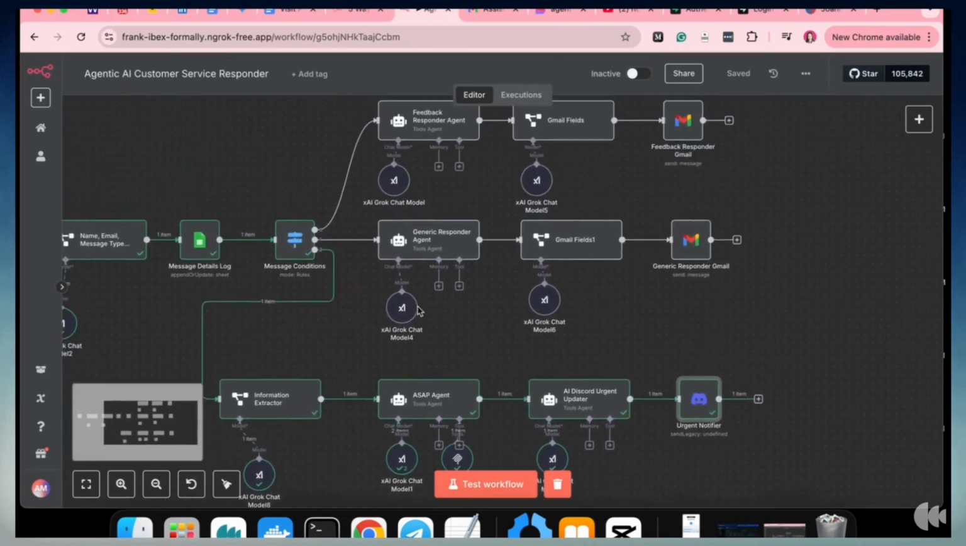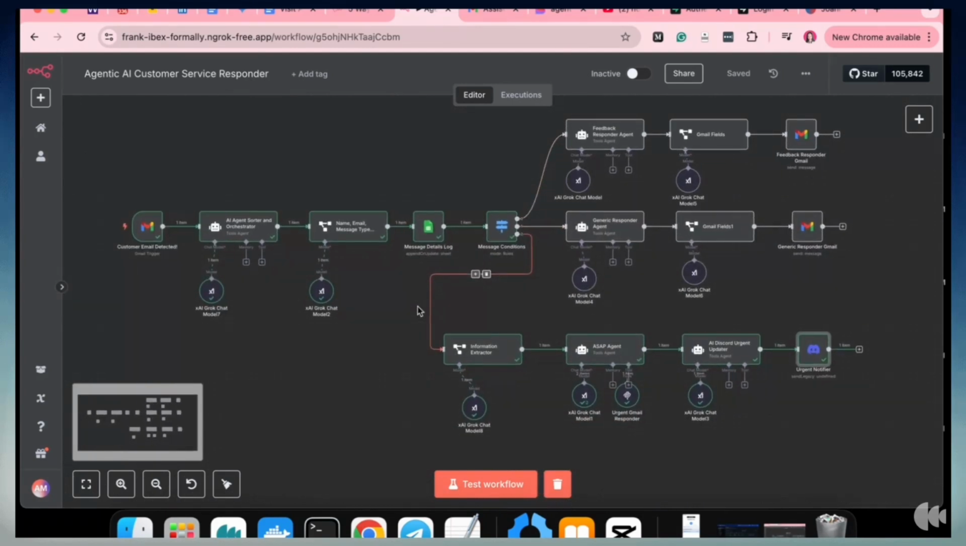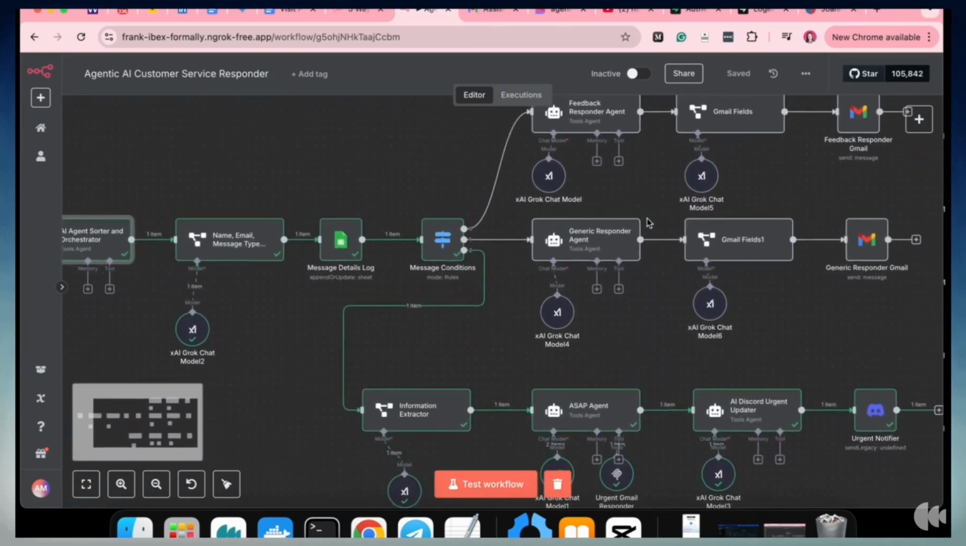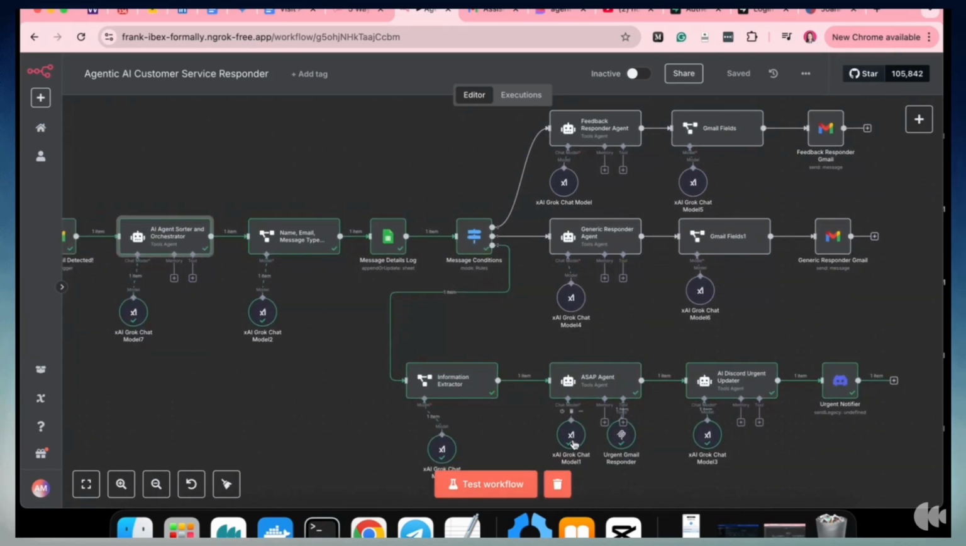So that's my run through of the customer support ASAP agent for this workflow. Now let's try a feedback agent and see if the AI orchestrator can actually differentiate and determine to activate the feedback agent in the same workflow. This part here will test out the feedback responder agent.